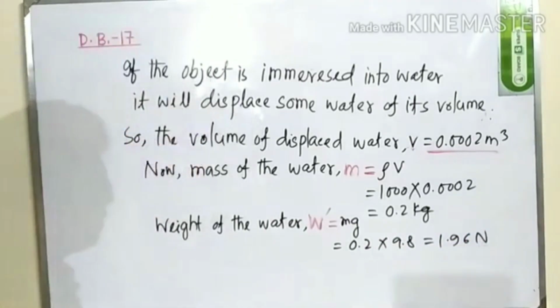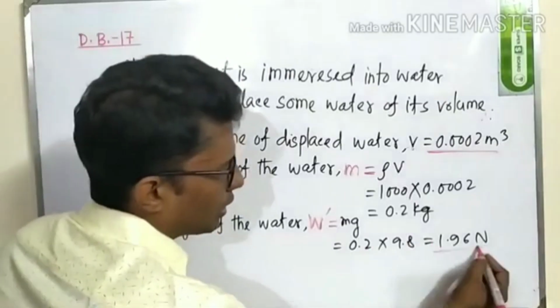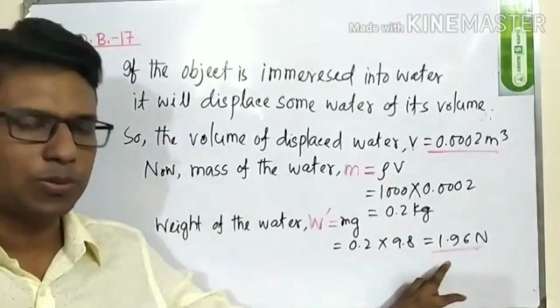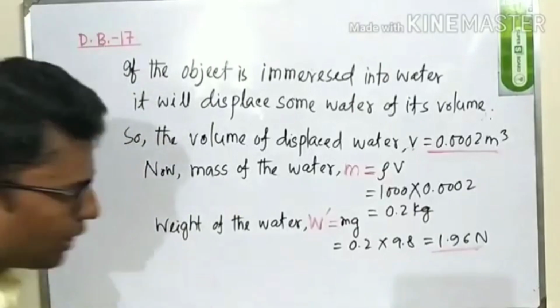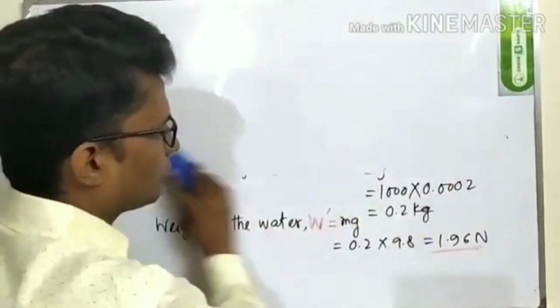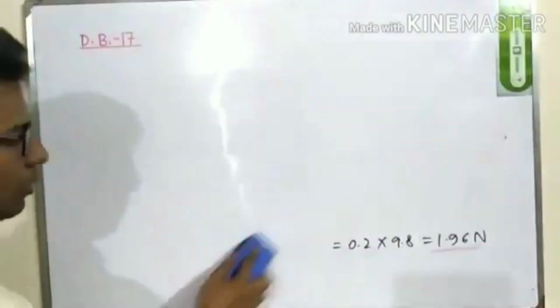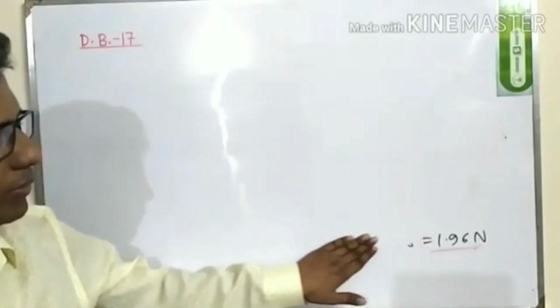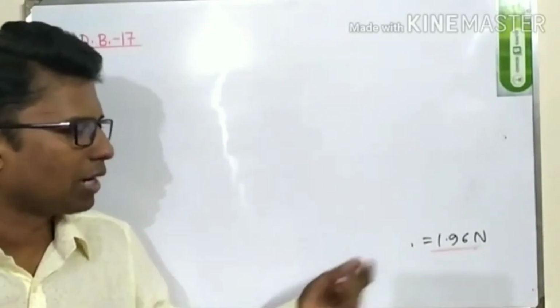So students, this is the weight of the displaced water, which is 1.96. This is the weight of the displaced water.